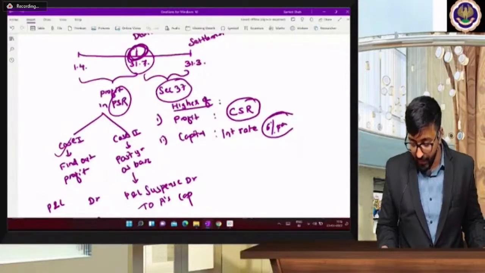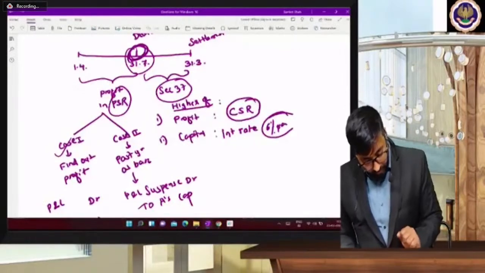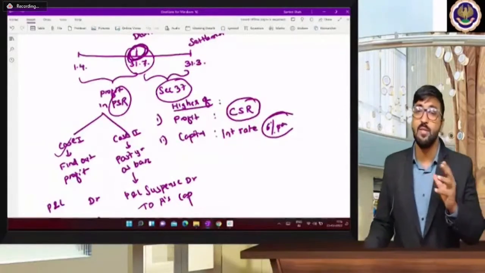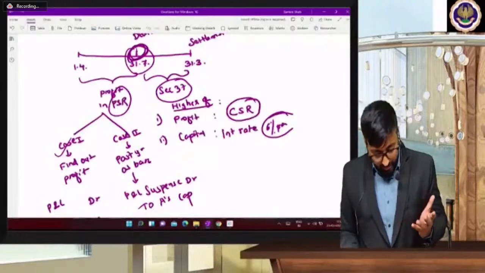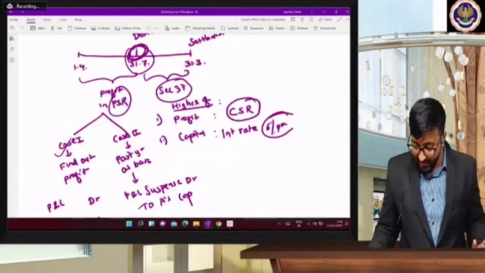Sir, can you repeat? Kimi is asking, sir, can you repeat this concept of P&L suspense? Beta, P&L suspense is nothing but, Kimi, or Kami, sorry, Kami, you have to understand that